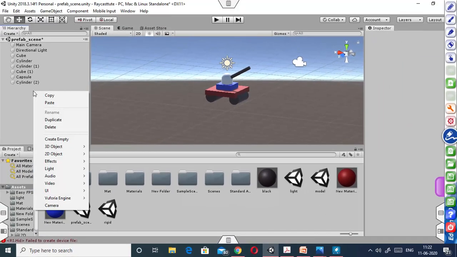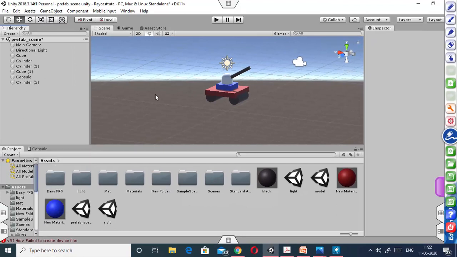So if I want to recreate this tank, it will be very difficult to recreate all these game objects and reassign these materials. So what I want is a mechanism where I can recreate this tank as a single game object.